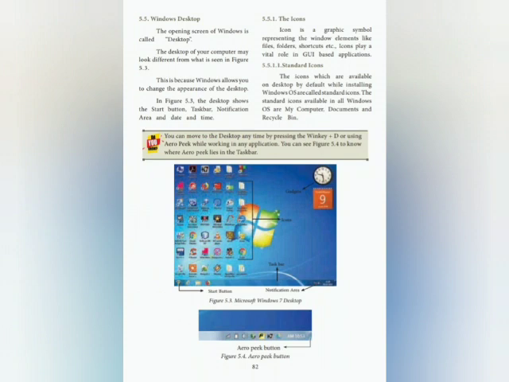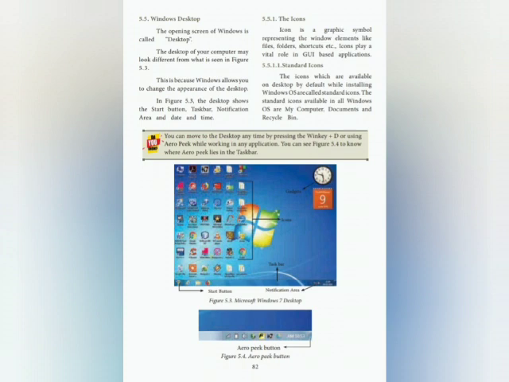Windows Desktop. The opening screen of Windows is called the desktop. The desktop shows the start button, taskbar, notification area and date and time. Icons. An icon is a graphical symbol representing Windows elements like files, folders, shortcuts, etc. Icons play a vital role in GUI based applications.